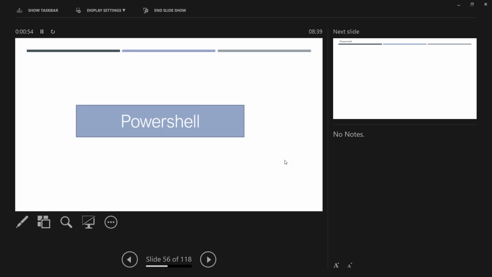But in some cases, probably you may need to use PowerShell. Let us say you want to change some folder permission from read only to some write only, or you want to make some folder as a share. I'm just giving some examples for that kind of stuff. You don't need to go ahead and add a task and do it. Of course you can do it, but you can do it using a PowerShell as well, because PowerShell is a very simple one and easy to use as well. Of course you need to learn it.